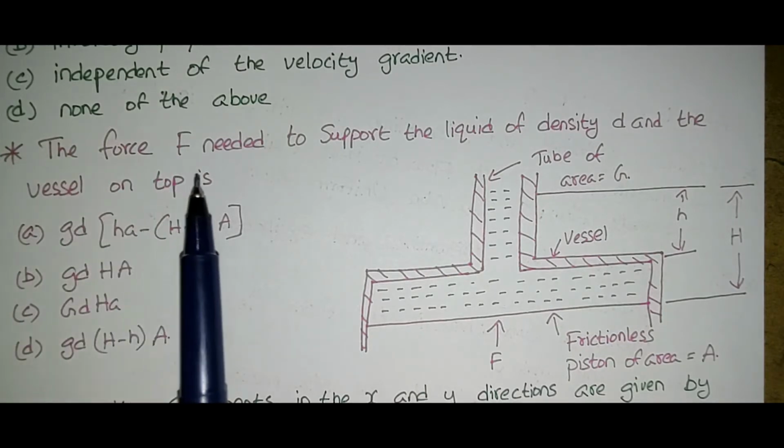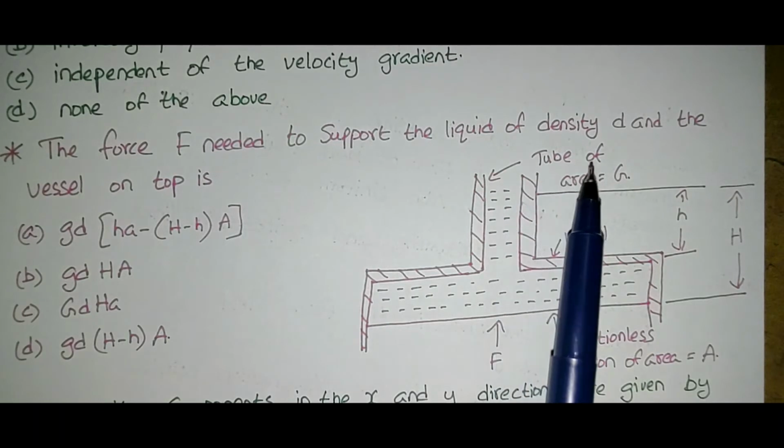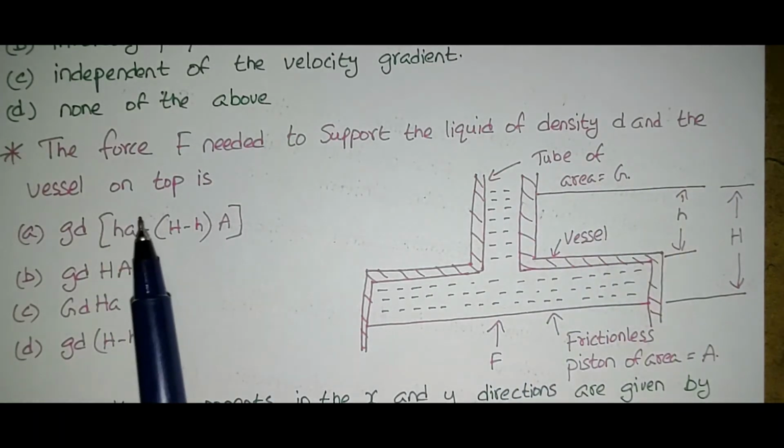The force F needed to support the liquid of density D and the vessel on top is.